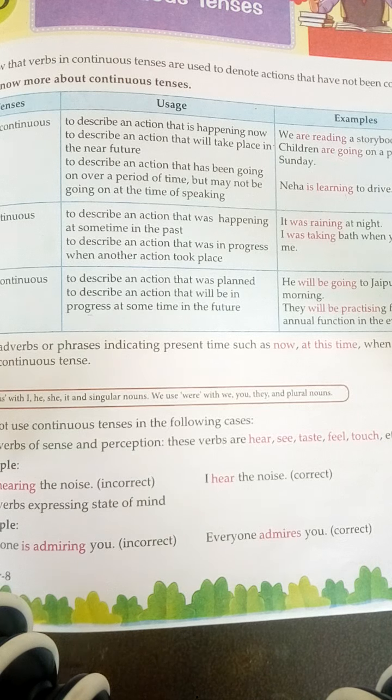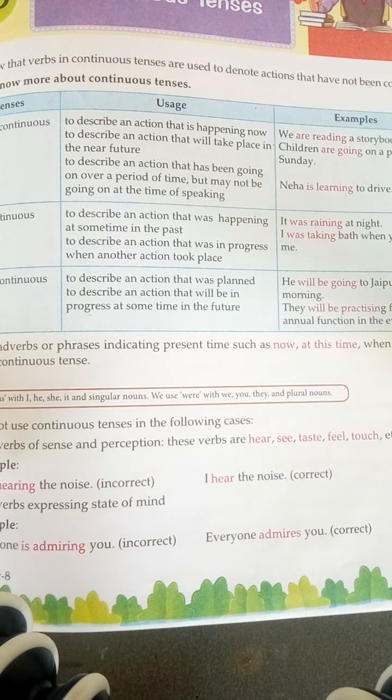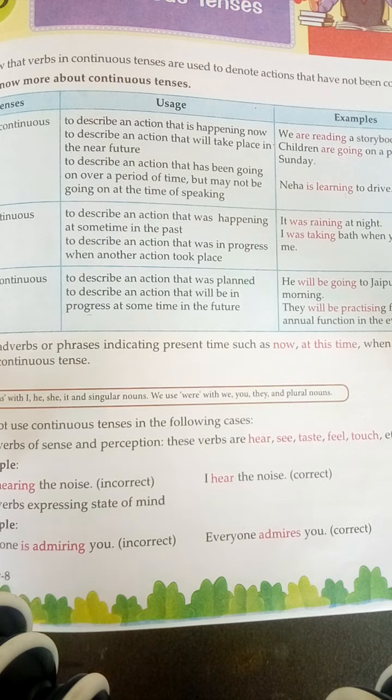Okay, just like one example is given here: we are reading a story. That means at present, right now, we are reading a story. That means in present time the action is going on. And the next sentence is Neha is learning to drive. Here Neha is not driving right now in her bedroom or in her drawing room or in her school. A period of time, that means in dino, है ना, those days, these days Neha is learning to drive.